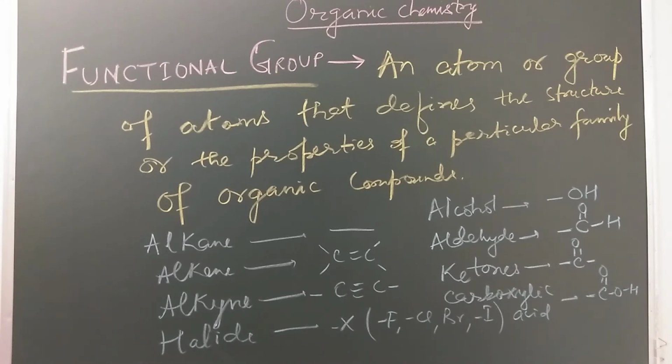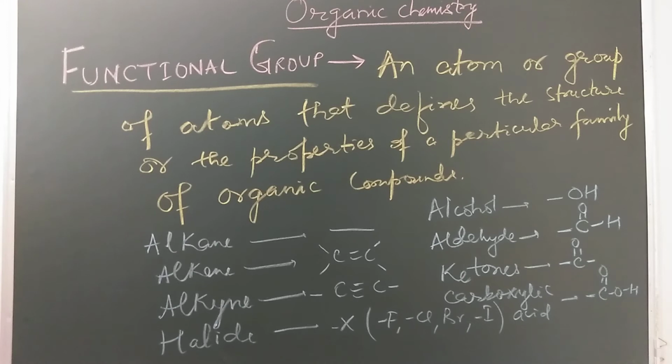So in alkanes we find that there are carbon-carbon single bonds. So we can say that there is no functional group in alkane, but in alkene there is a carbon-carbon double bond. So mandatory is the carbon-carbon double bond. In alkynes you will find carbon-carbon triple bonds. In halides you will find fluoro, chloro, bromo, iodo. In alcohols, the functional group is OH.